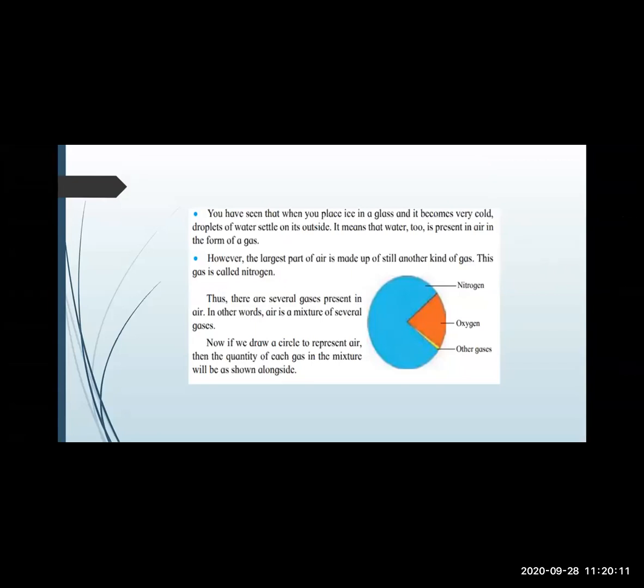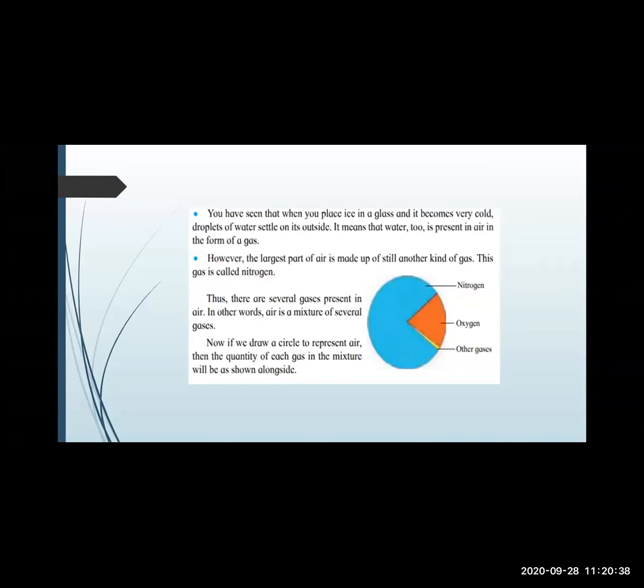It's carbon dioxide. Again I am telling, we are inhaling what? Oxygen. We are exhaling what? Carbon dioxide. This gas is present in small quantity in air. थोड़ा सा ही ये क्वांटिटी में रहता है. कहाँ पे प्रेजेंट है? In the air. You have also learned that plants make their food using air and water in the presence of sunlight. When plants make their food, they use the carbon dioxide from the air.